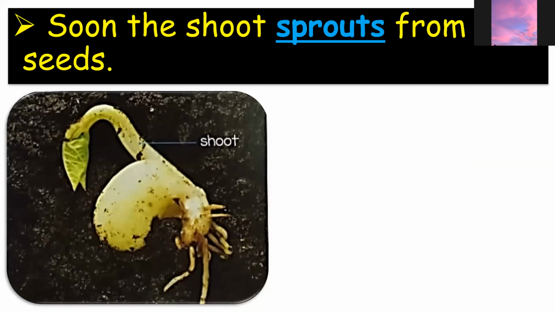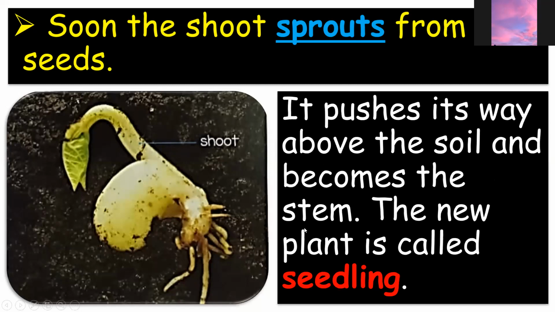S-P-R-O-U-T-S. Sprouts, okay, from the seeds. This is the shoot. Okay, remember the shoot, or shall we say a baby stem. So here, it pushes its way above the soil and becomes the stem. The new plant is called a seedling.